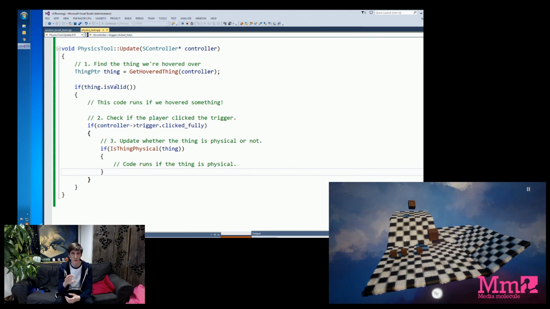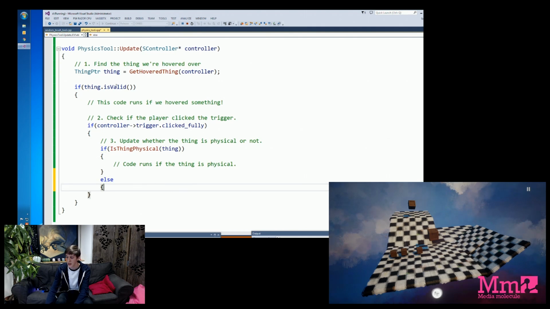Well, if has a companion, which is called else. And what else means is, it goes up to the if that's above, and it says, if that isn't true, so if the thing isn't physical in this case, then instead run a different bit of code. And again, we put those between curly brackets. So what we can say here is, this code runs if the thing is not physical.